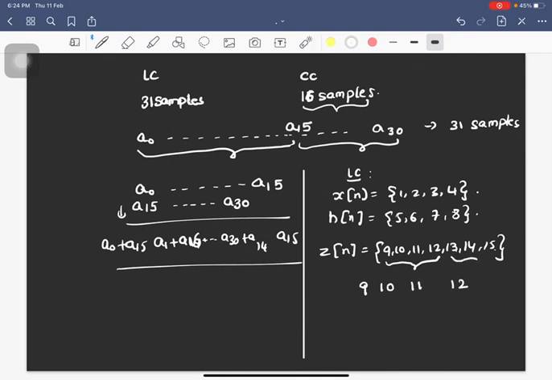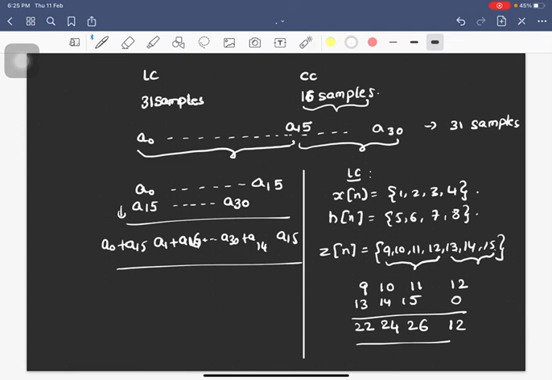And the remaining samples in the linear convolution will be brought down here. That is 13, 14, 15. And they will be simply added with each other. So this will be 22, this will be 24, this will be 26, and this will be 12 because there is nothing here. So 12 plus 0 is 12.